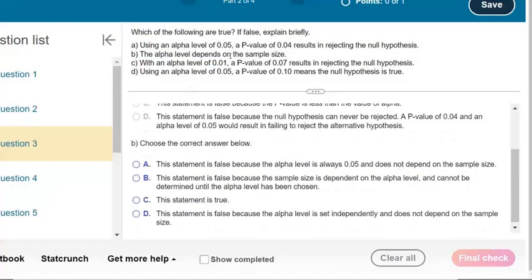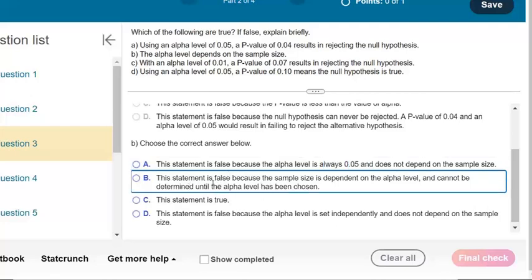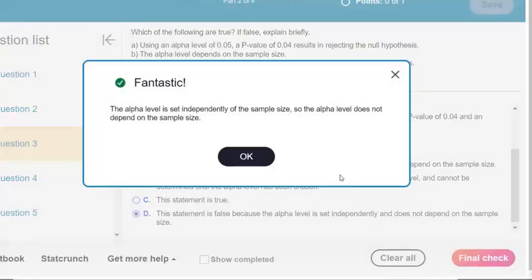The alpha level depends on the sample size. That's not true at all. That's something that's set by the researchers. This statement is false because the alpha is always, no, it's not always 0.05. You can set it lower. This statement is false because the sample size is dependent on the alpha. It is not at all. This statement is false because the alpha level is set independently and does not depend on the sample size. That is true.